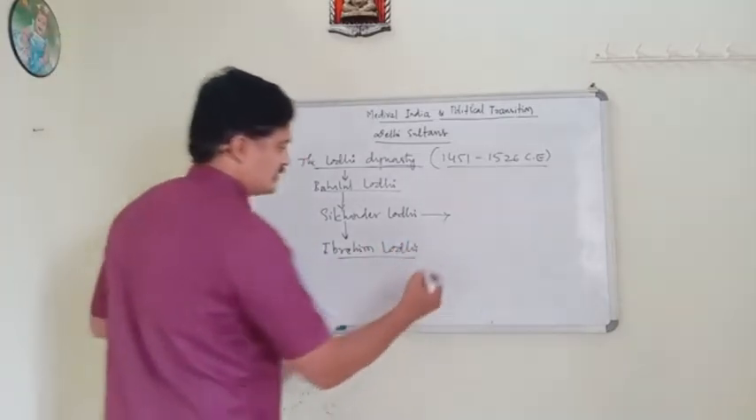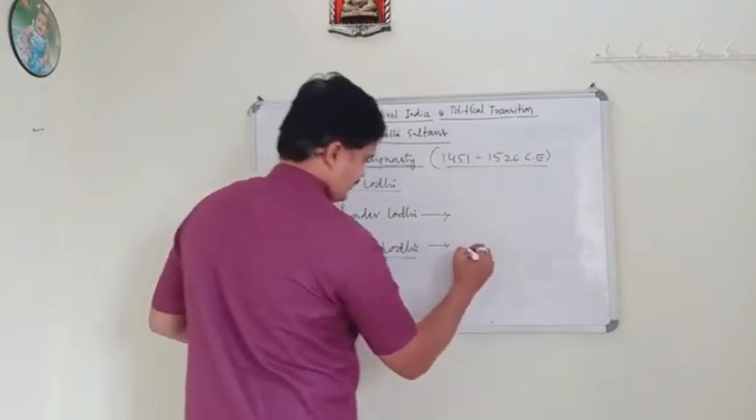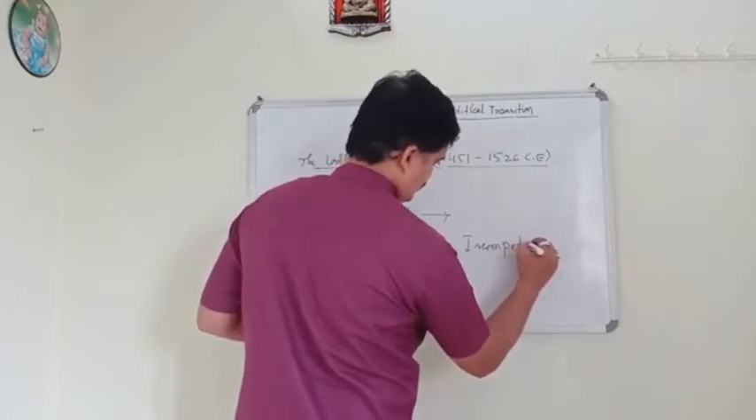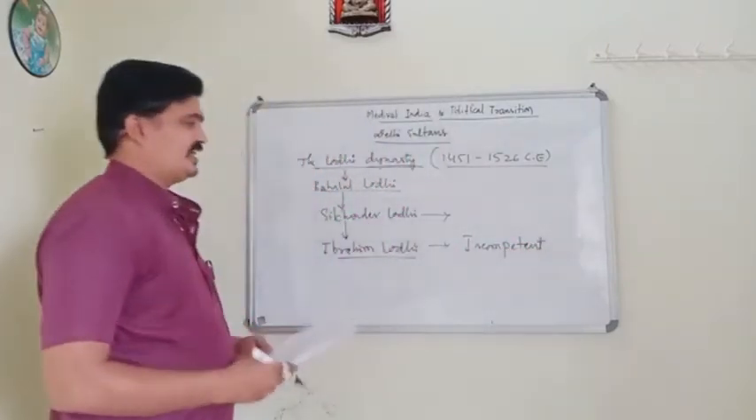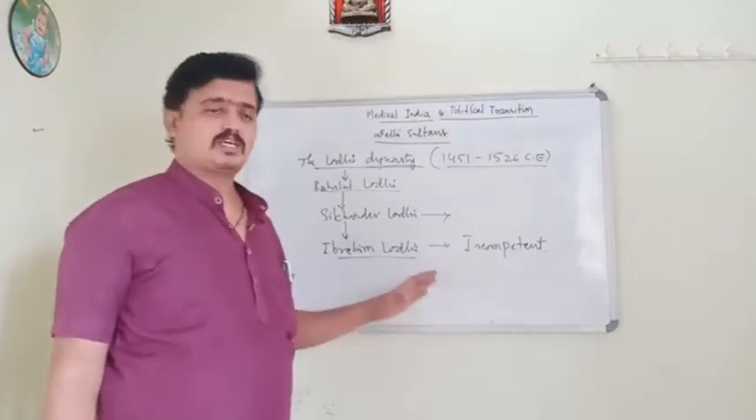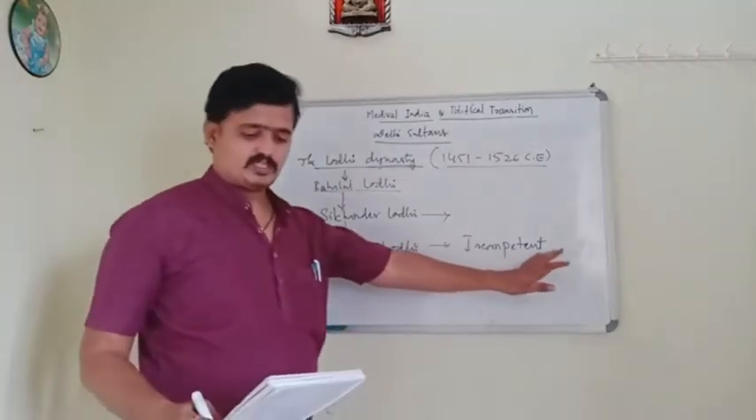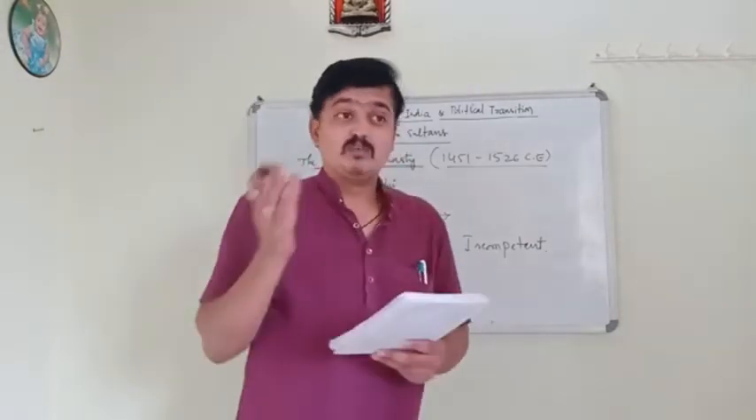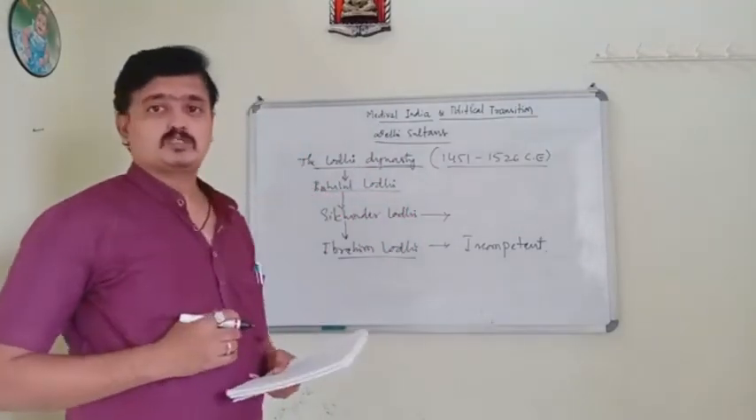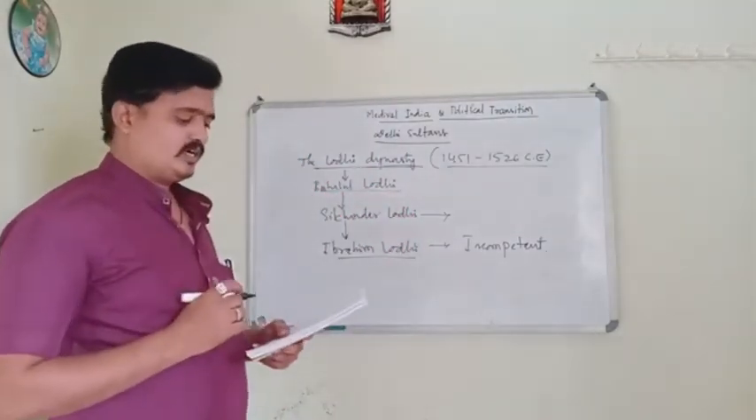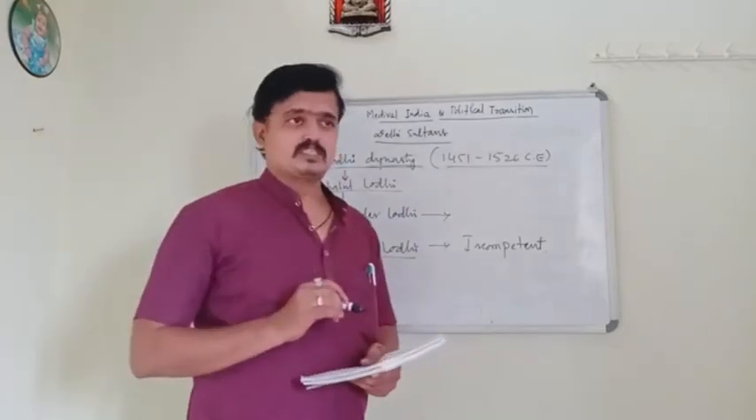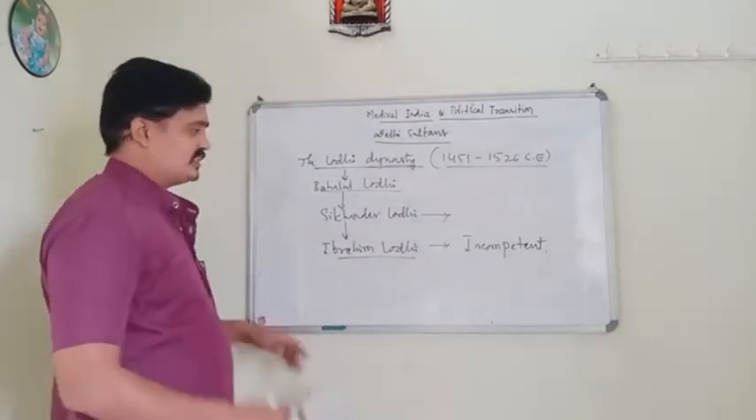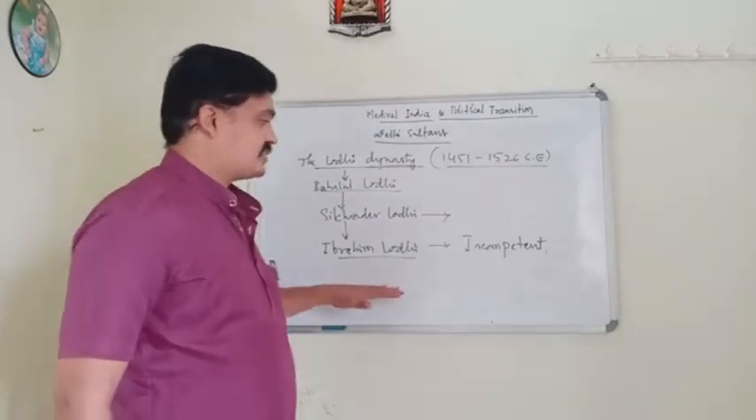Ibrahim Lodi was incompetent. It means he was not a capable ruler. He was incompetent, and because of that, Babur was invited to India. Who was invited to India? Babur was invited to India, and by whom? By Alam Khan and afterwards Daulat Khan. They were the generals, and they invited Babur to India.